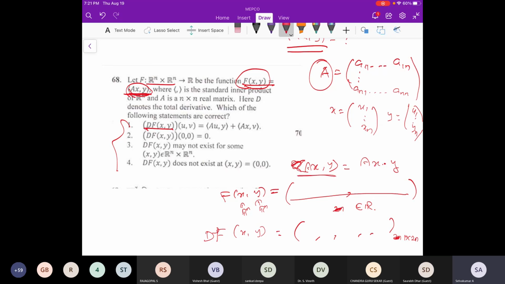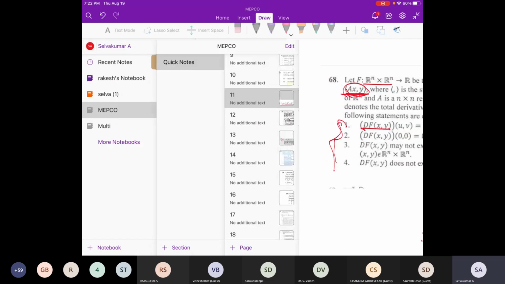Now I apply the formula. Formula meaning Ax comma y. That means I have to find A into x, Ax, and take the dot product with y. Inner product meaning dot product, right? That I have to do. Finally, if I do that, I will get the map f. Now I can take the derivative, whatever derivative I can do, and then I can check this answer. That's what I'm saying. Is that clear? You have to do it. I am not going to do this, otherwise this calculation itself will take time. So you just check these things.